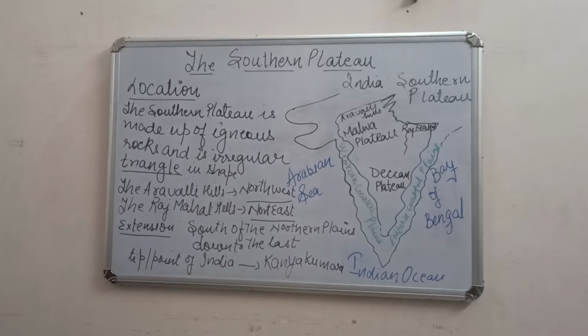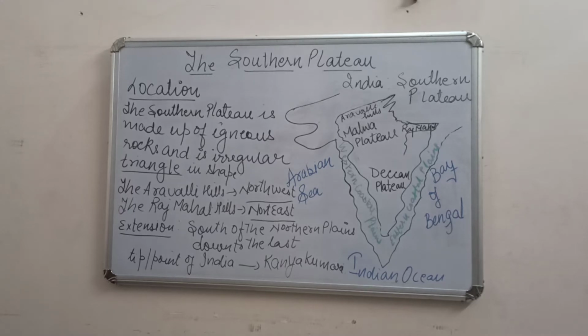So this is what we have learned about the plateau. Now we are going to talk about the southern plateau region of India. What is the location of this southern plateau? But before that, let us know what the southern plateau is and what its shape looks like. The southern plateau is made up of igneous rocks and is an irregular triangle in shape.